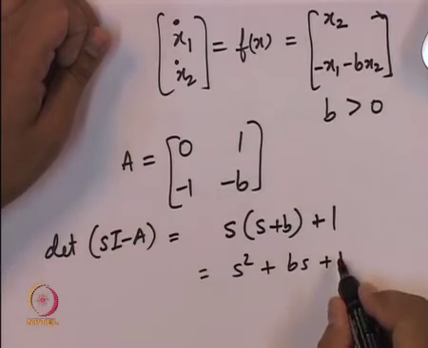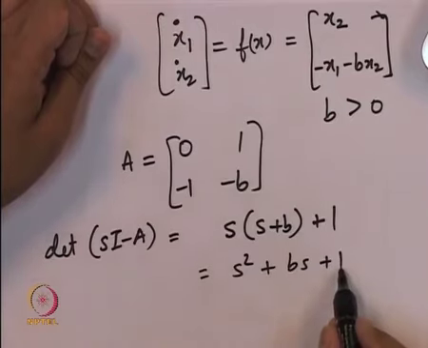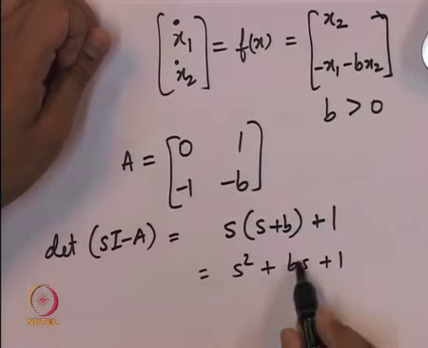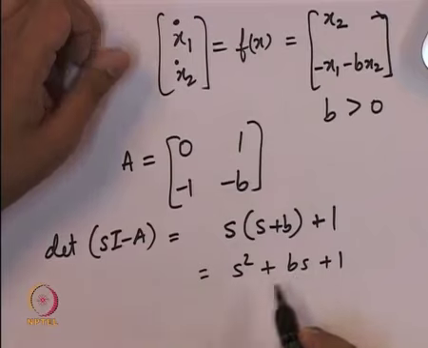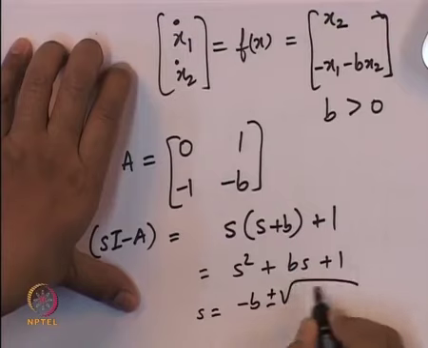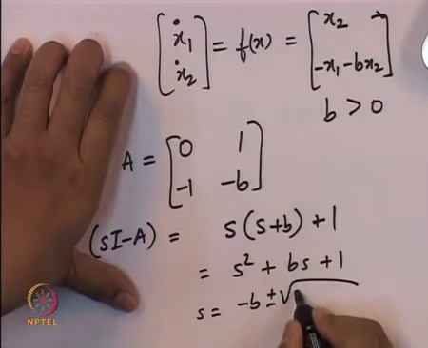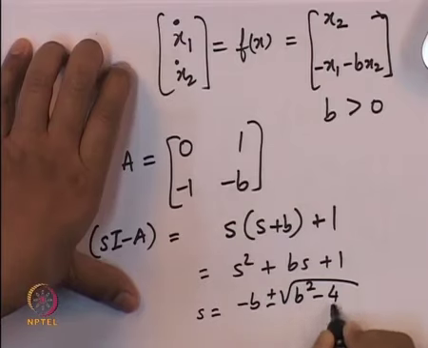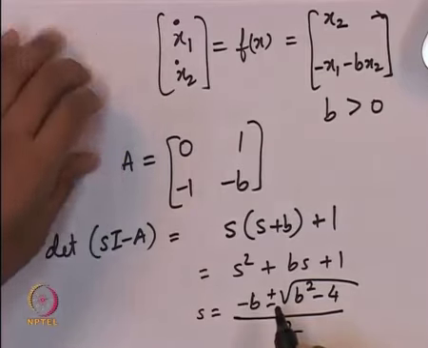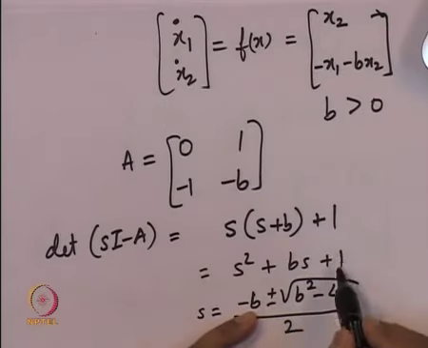These are two points whose product is equal to plus 1. In other words, they both have the same sign. Moreover, their sum is equal to minus b. So the roots are s equal to minus b plus minus square root of b square minus 4, over 2. The sum of the two roots is minus b, and the product is equal to 1.